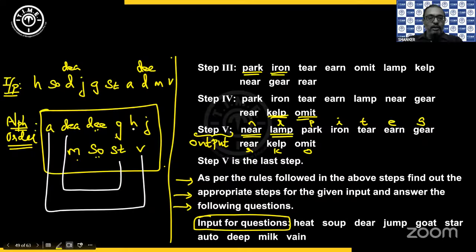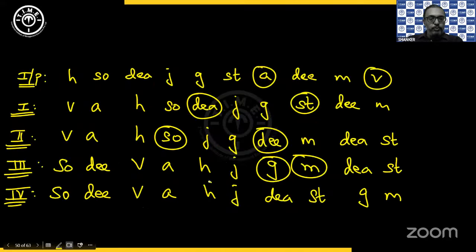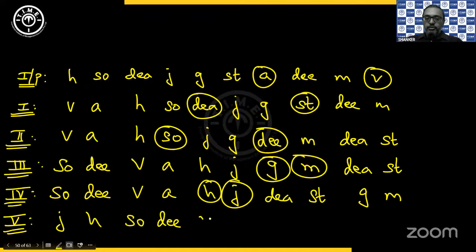Then finally you have H and J. So you pick H and J. You should write in the first 2 positions, but in the reverse order. So J, H, SO, DEE, VA, DEA, ST, G, M. And that will be our output.